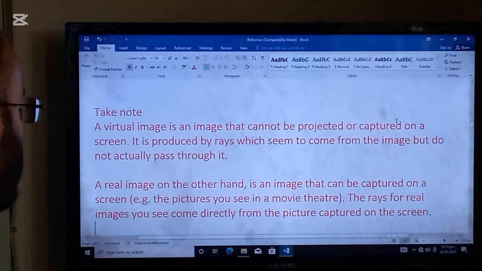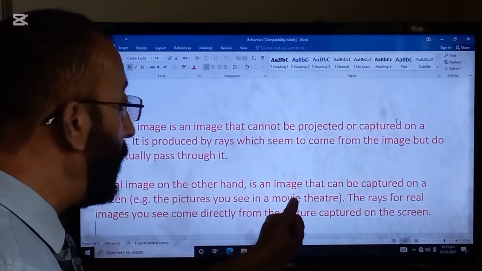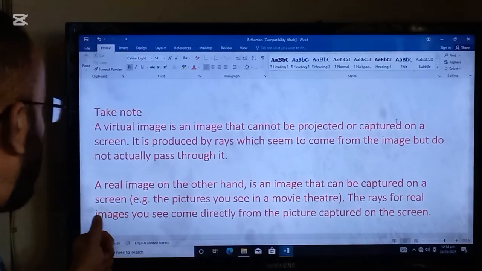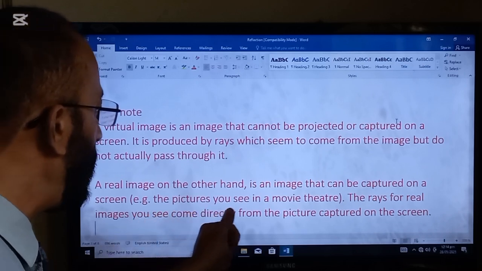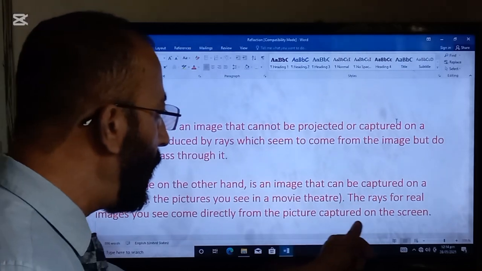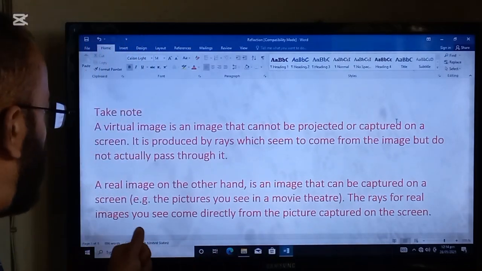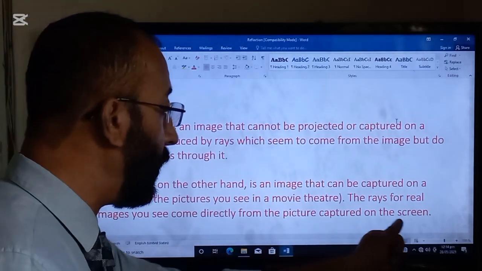A real image, on the other hand, is an image that can be captured on a screen. For example, the pictures you see in a movie theater. The rays for real images you see come directly from the picture captured on the screen.